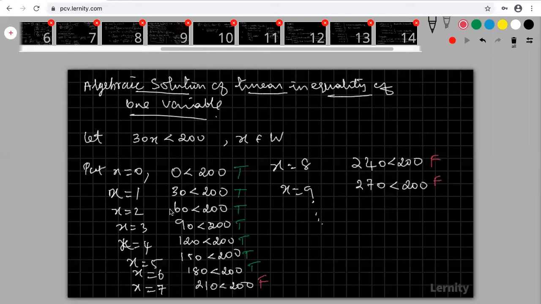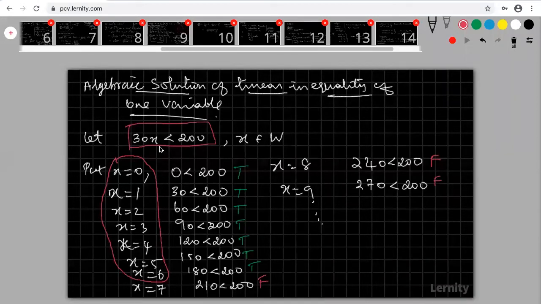Okay, now look at that. For these values of x, the inequality, that means this statement, is true. For these values only, this statement is true. For other values of x, this statement is not true. That is false.